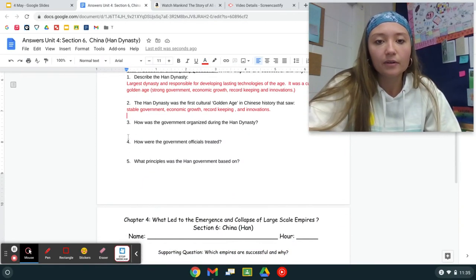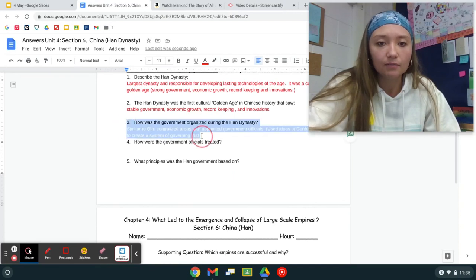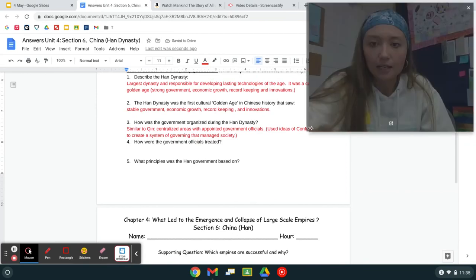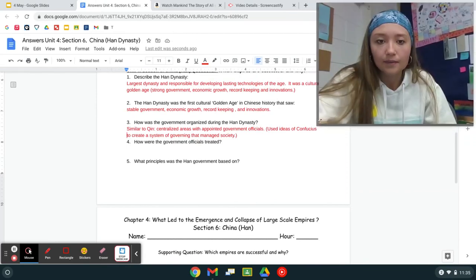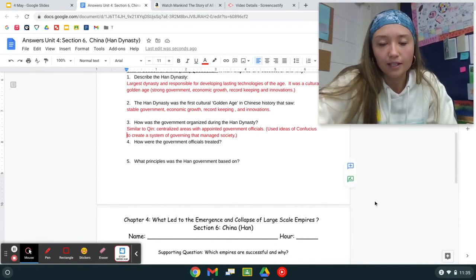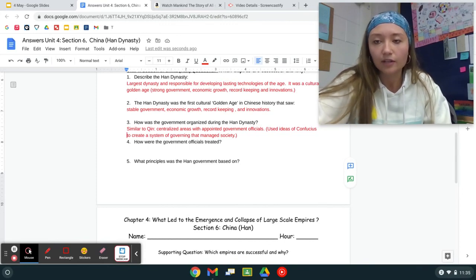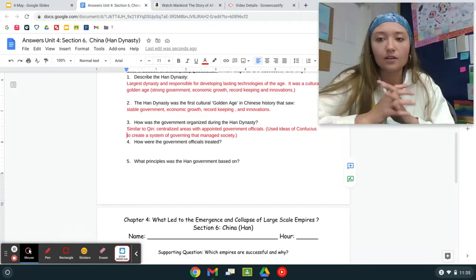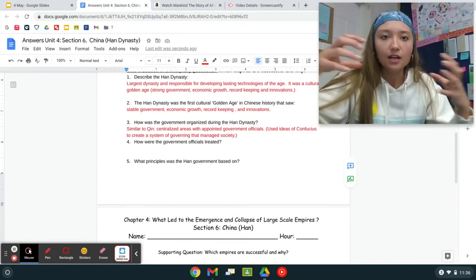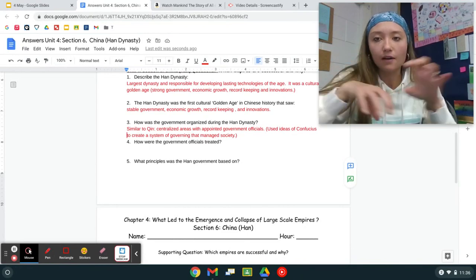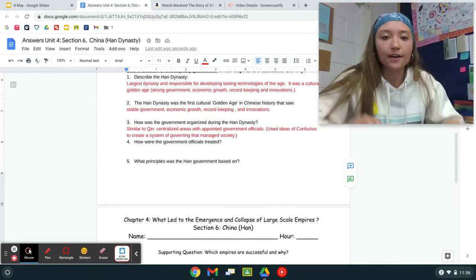Number 3, how was the government organized during the Han Dynasty? This is important to know because it was really successful. So, how was it organized during the Han Dynasty? Well, it was similar to Qin. So, there was the Qin Dynasty. He was a man who ruled before Han. Centralized ideas with appointed government officials. All right. So he used the ideas from Confucius to create a system of governing. It helps them manage society. Okay. So Rome figured out how to manage their giant empire with the central government. Well, so did the Han Dynasty. And they appointed government officials to kind of run each area.